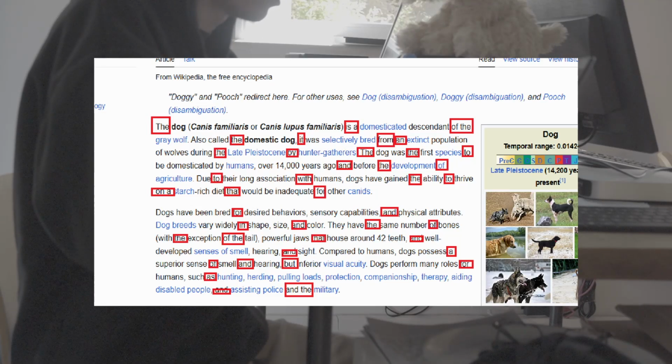So from here, my immediate end goal was a table of words from each language Wikipedia article, and how often they appeared in each Wikipedia article. I started by writing some code that would first identify and remove stop words. So stop words are things like to, and, for, whatever.